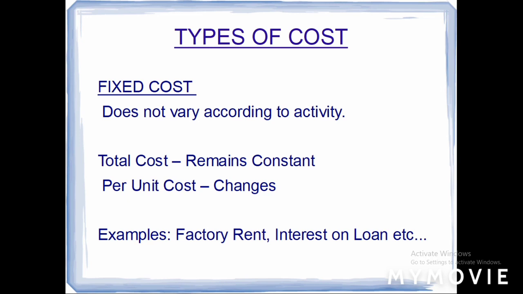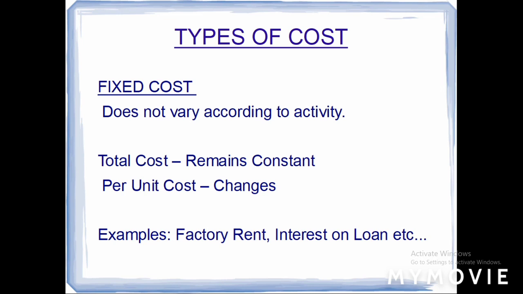The basic rule of fixed cost is the total cost remains constant and per unit cost changes. In the same example, say the factory rent is 10,000 rupees and you produce 1000 units. Then per unit cost of factory rent will be 10 rupees, 10,000 by 1000.